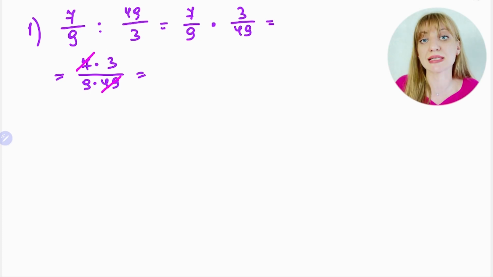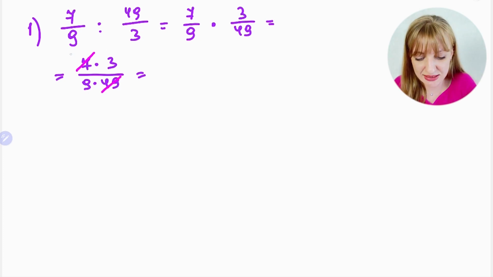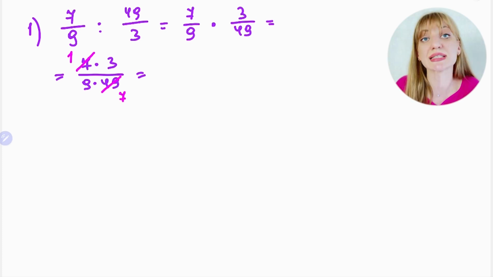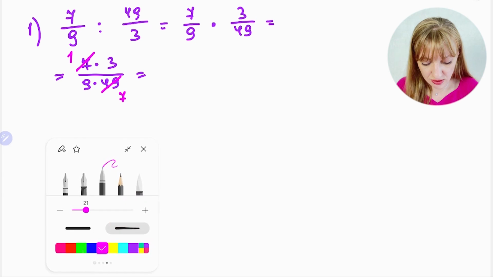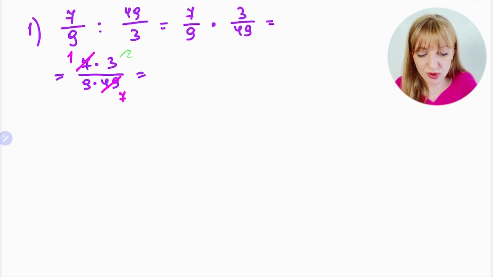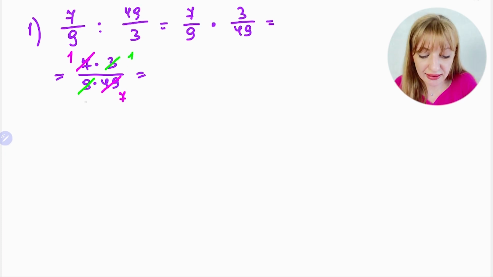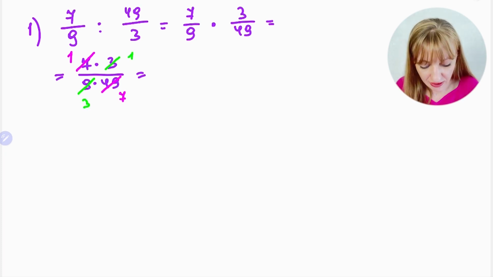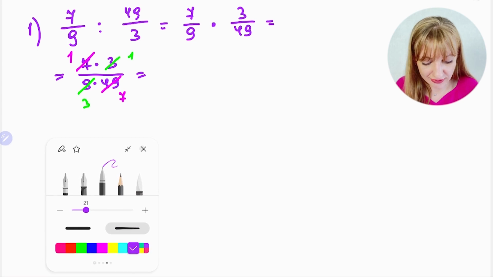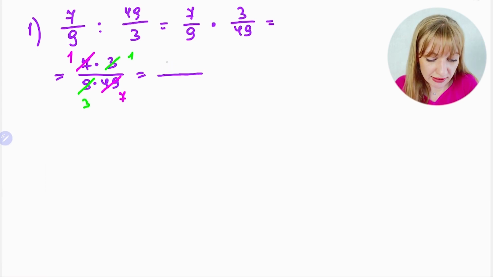Both are divisible by 7. If you divide 7 by 7, it remains 1, and 49 by 7 is 7. Then I use another color to show that 3 and 9 you could also simplify, because 3 and 9 are both divisible by 3, right? 3 over 3 is just 1, and 9 over 3 is 3. Now you need to write a new fraction. In the numerator you have 1 times 1, right?